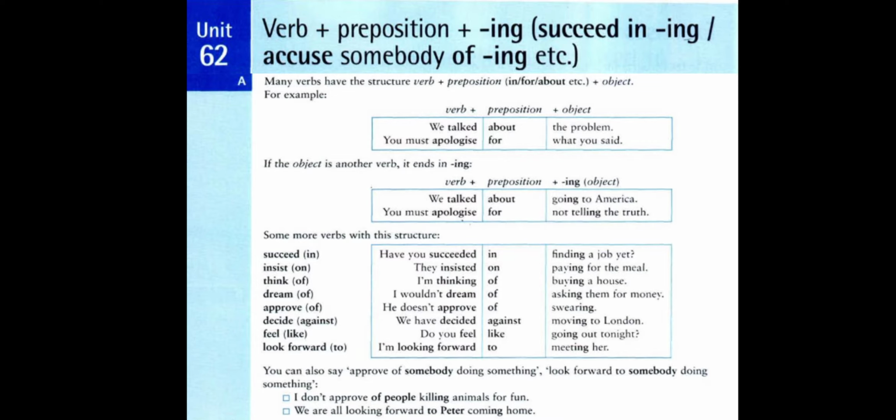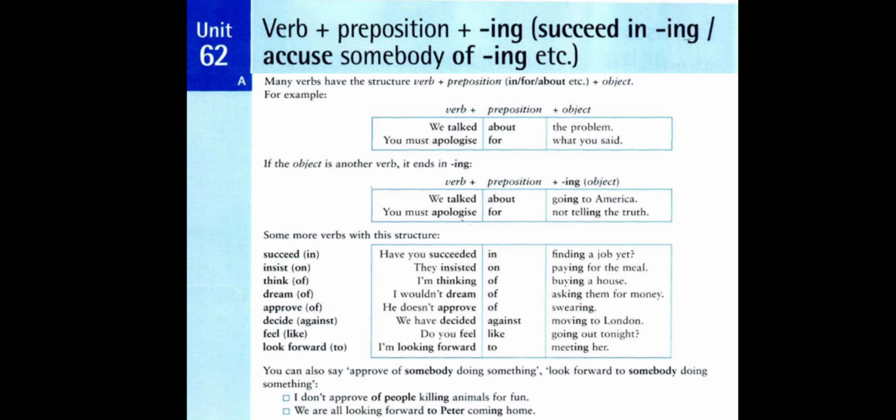For example, we have here verb plus preposition plus object, the form, and the example: we talked about the problem. We have the verb talked followed by the preposition about, and the preposition is followed by the problem.